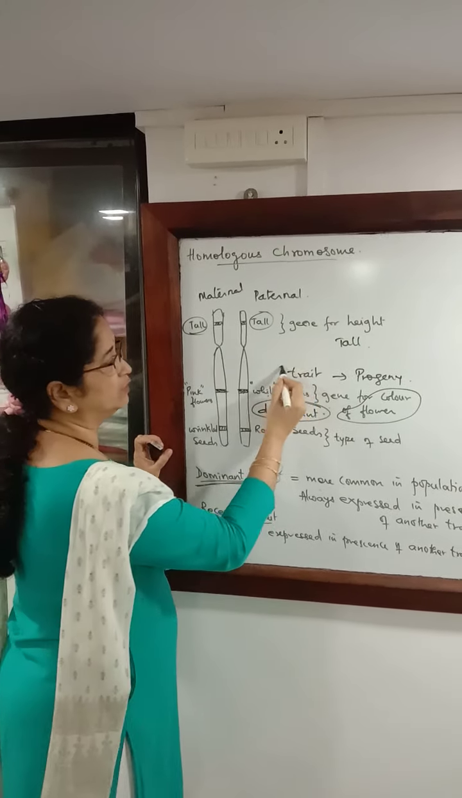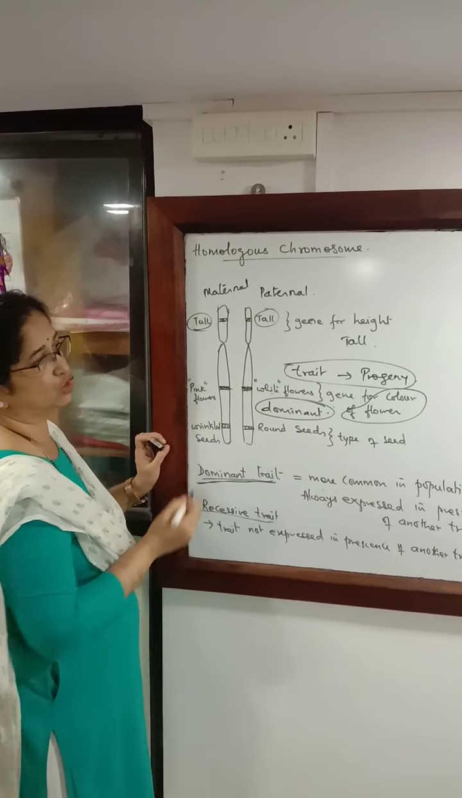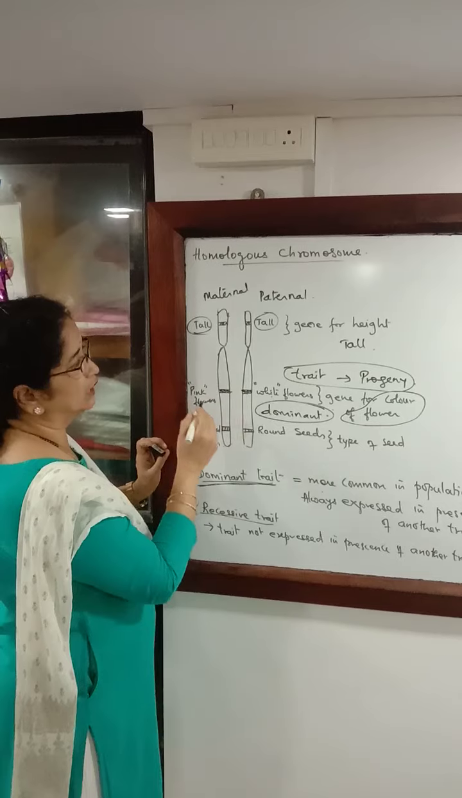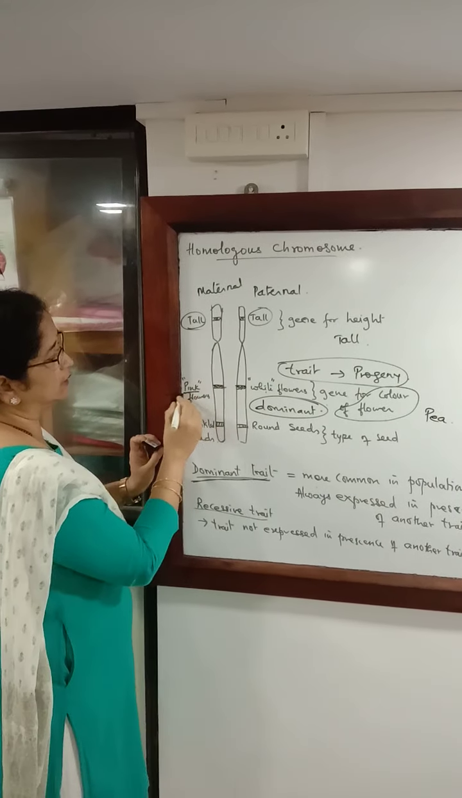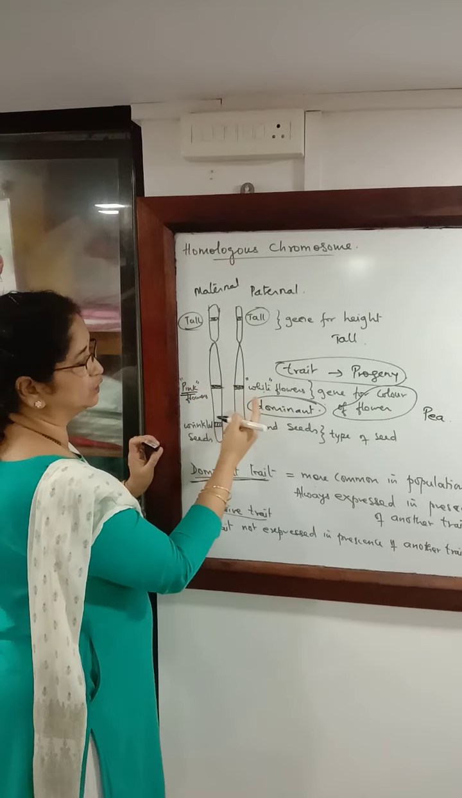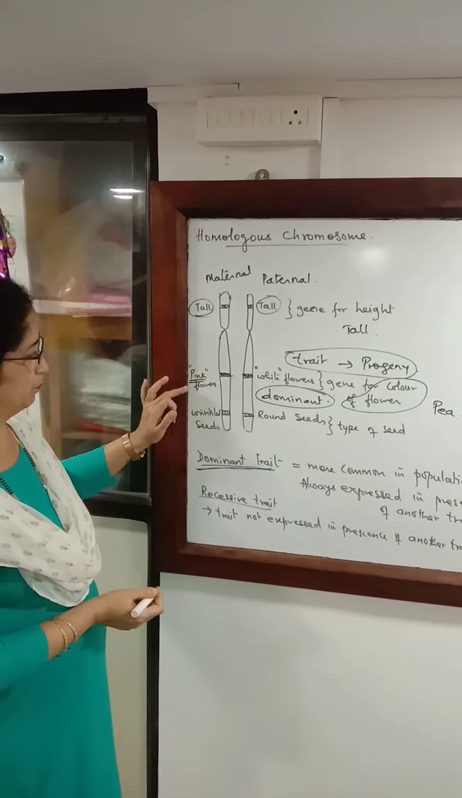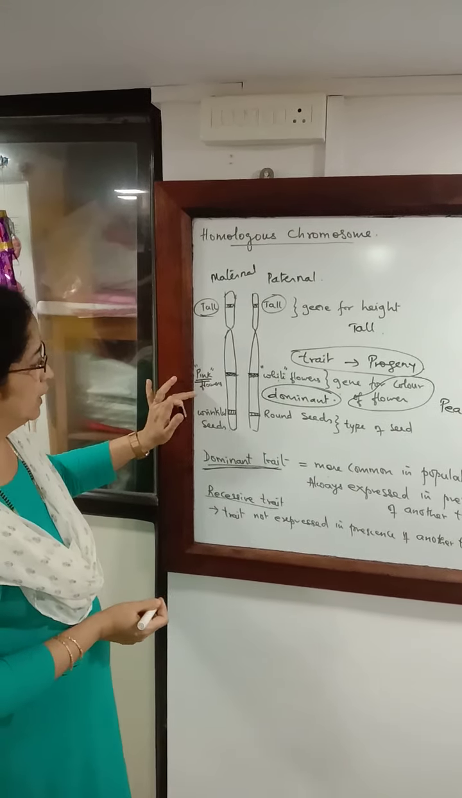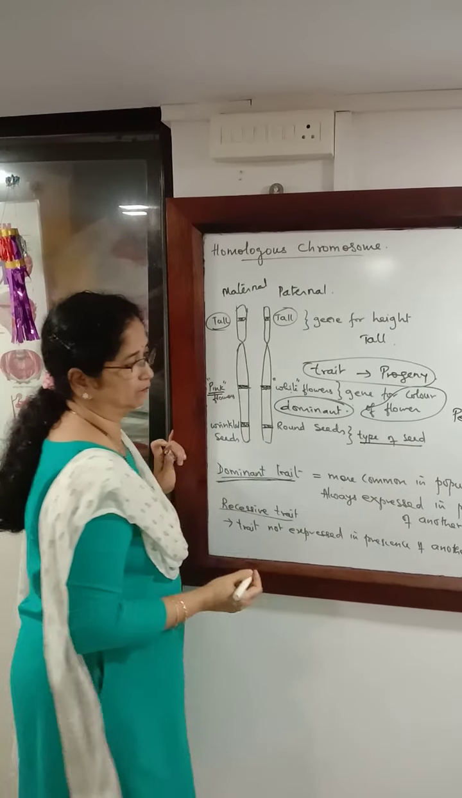So the color of the flower in the progeny will depend on which of this is dominant. It is found that in pea plants, the pink color is dominant. So in such a case, the flowers of the pea plant will be pink. Another gene on this homologous chromosome is going to control the type of the seed.